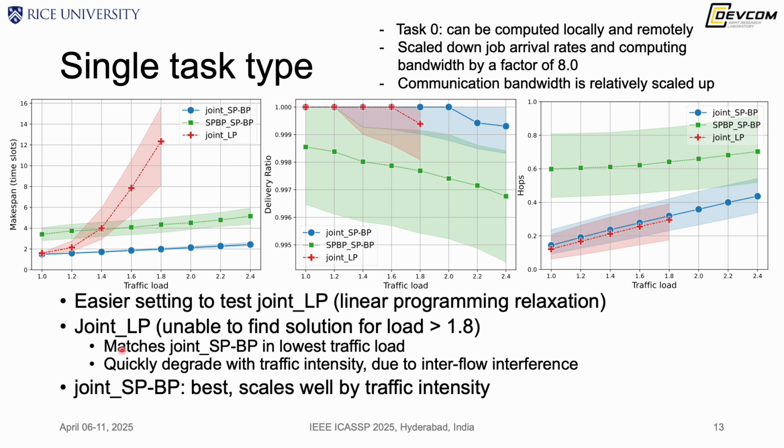We can see that the joint linear programming approach performs similarly to our approach at the lowest traffic load. However, as the traffic load increases, the joint linear programming approach deteriorates quickly, and at a traffic load of 1.8, we can no longer find a valid solution for the joint linear programming. So the curve stops here.